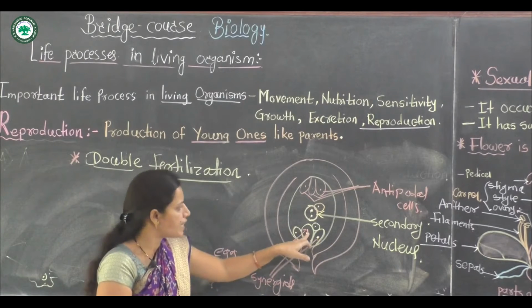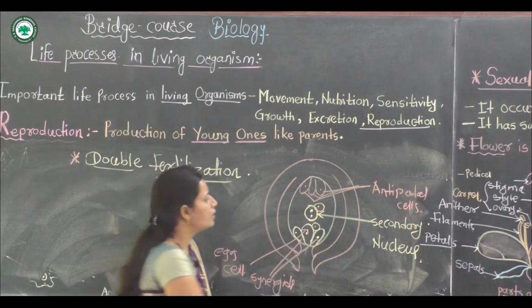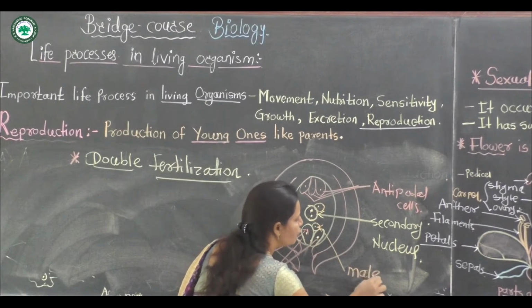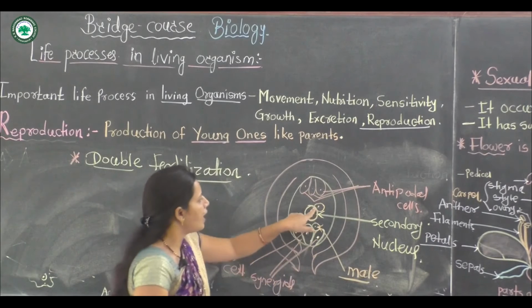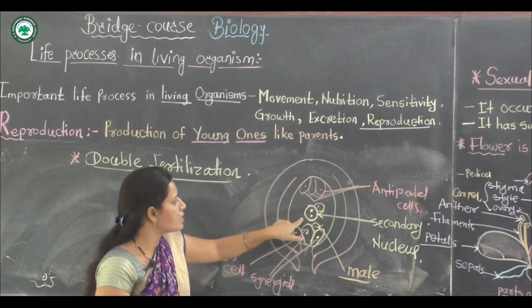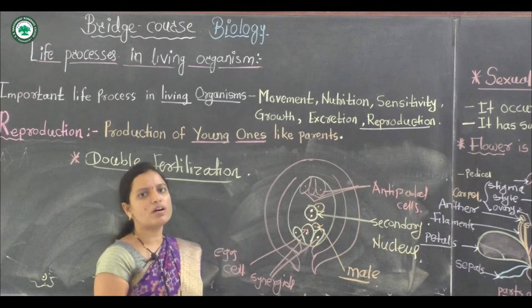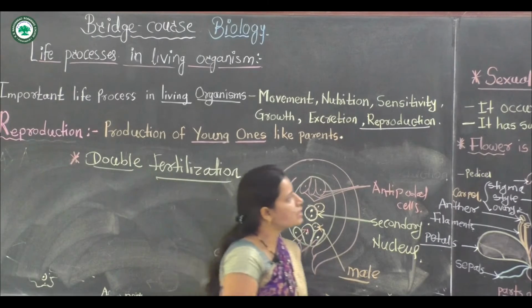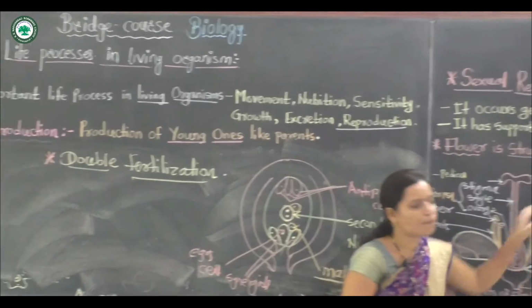One is the egg cell, which fuses with one male gamete, and the second male gamete fuses with the secondary nucleus. This process is called double fertilization. Understand this double fertilization process?